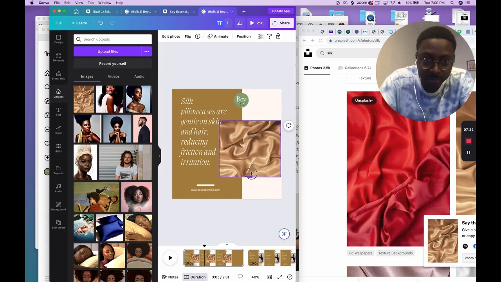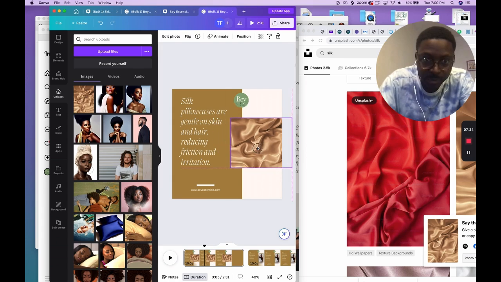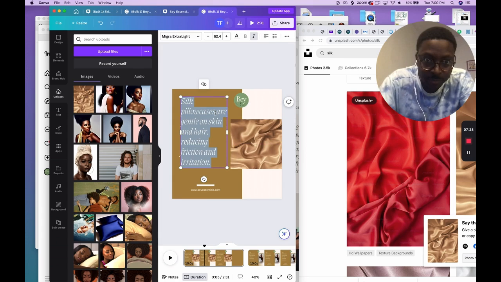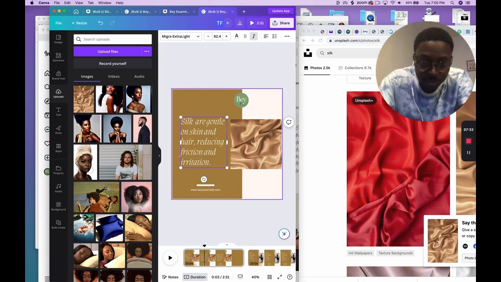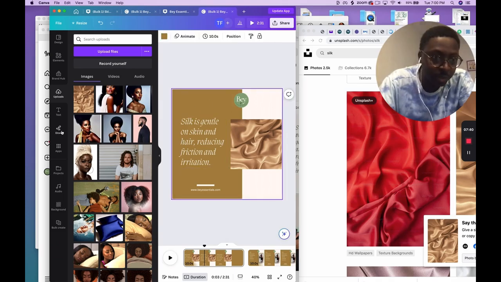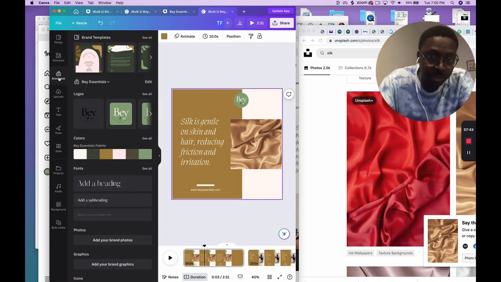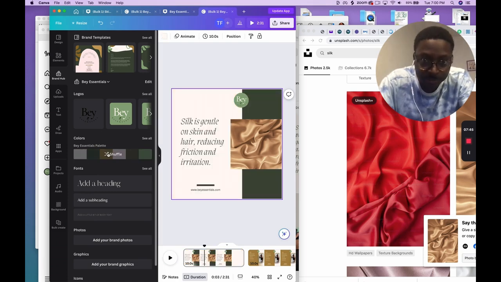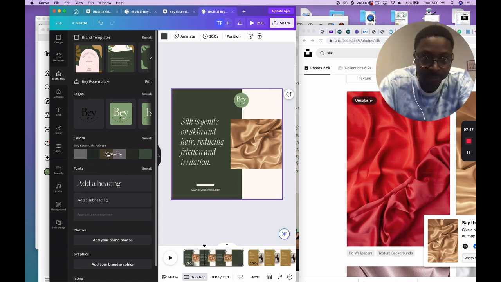Make it like that. Silk pillowcases. I could say silk. Not necessarily pillowcases. Silk is gentle on skin, hair, and so on. And I can also quickly change the color, like that.